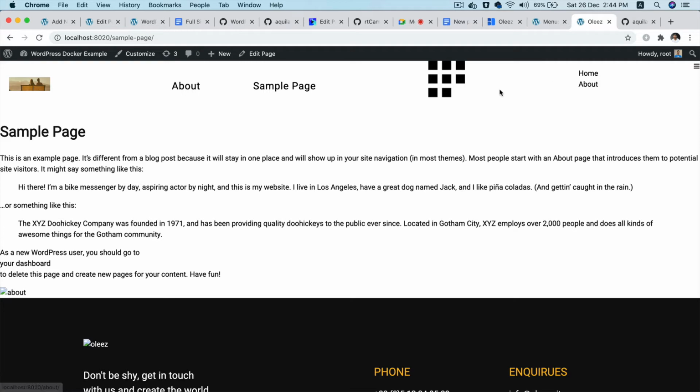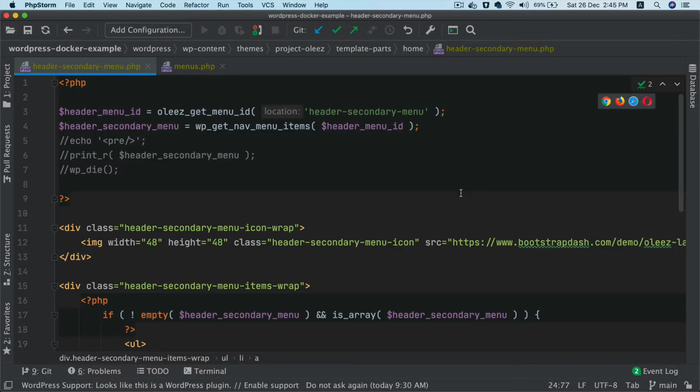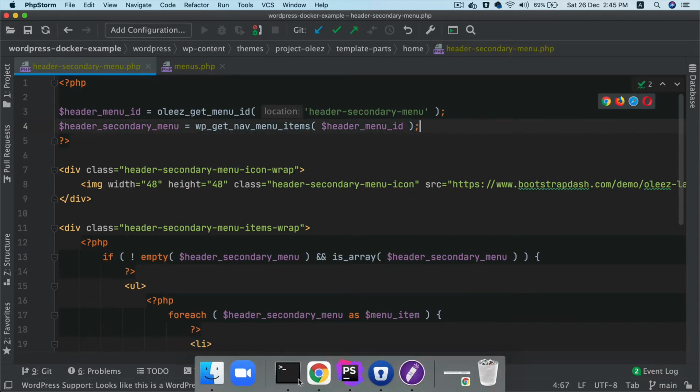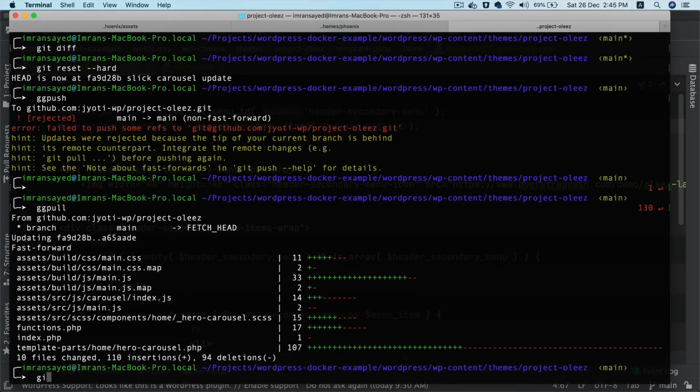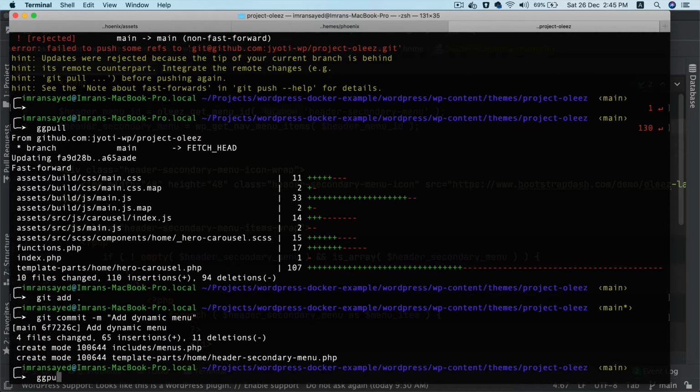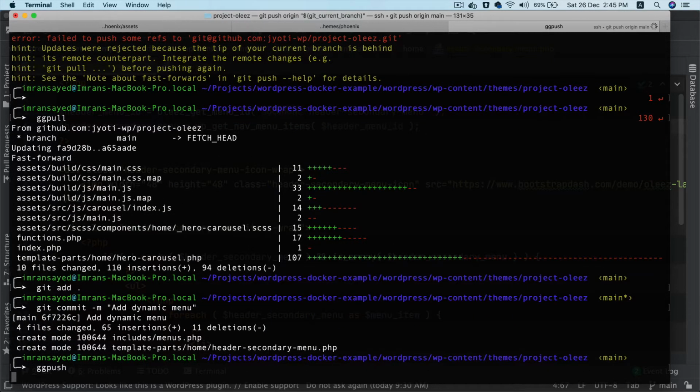Now all I have to do is style it properly. So I'm gonna go ahead and get rid of all of this. This is all done. I'm gonna commit it because I've done one functionality. So I'll say git add all, add dynamic menu. I'll push it so that I don't forget about it.